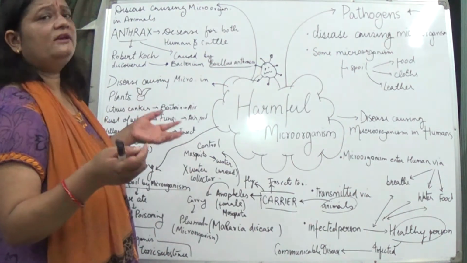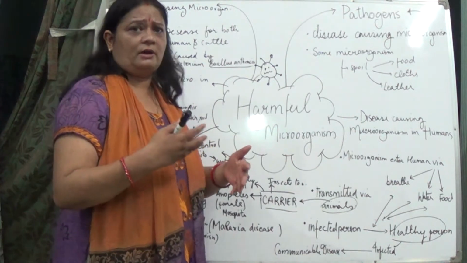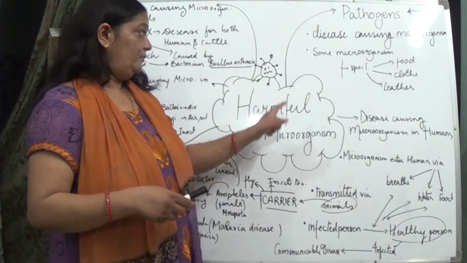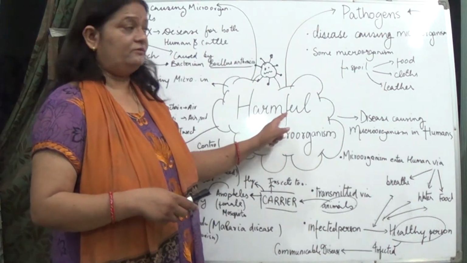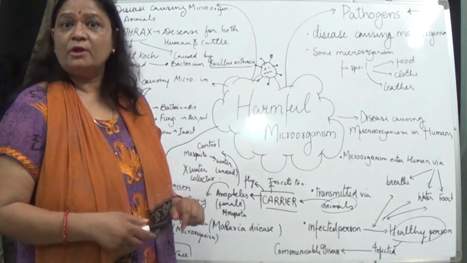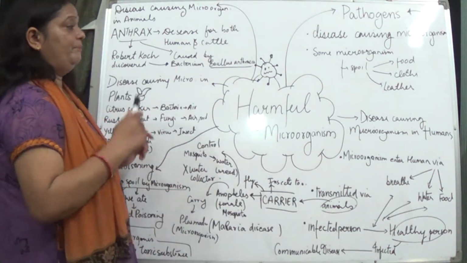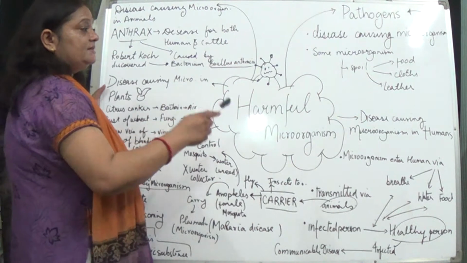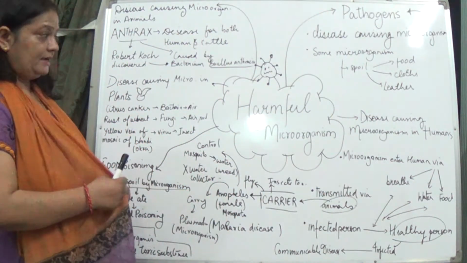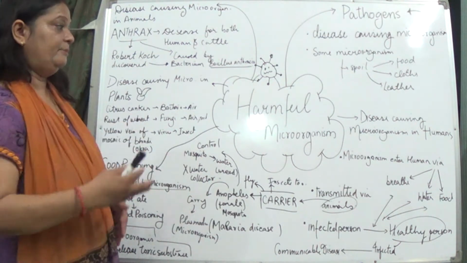So basically we say in terms of our daily use, like food, clothes and leather, and we should not forget their harmful nature, which causes disease to animals, plants, as well as human beings. The diseases caused by microorganisms in humans we will study in a more elaborate manner.